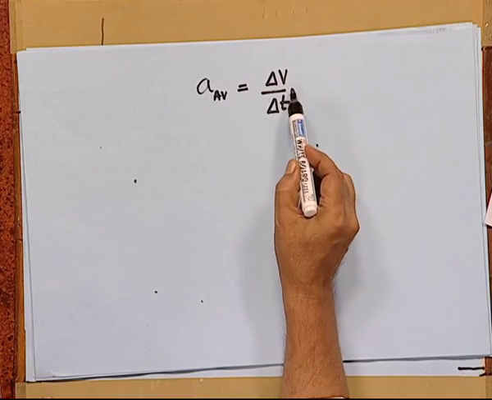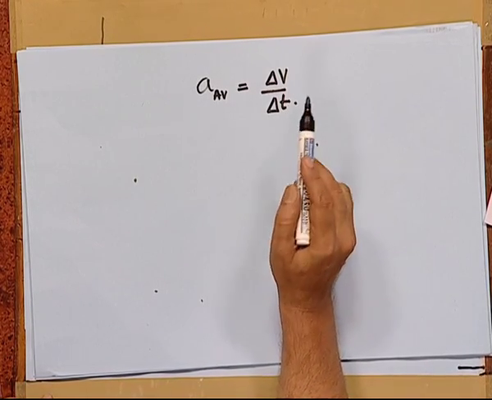So, the average acceleration in the interval is defined as delta v by delta t in the interval t1 to t2. Now, having defined average acceleration as change in the velocity in the interval delta t, let us do the calculation for some of the average acceleration cases.